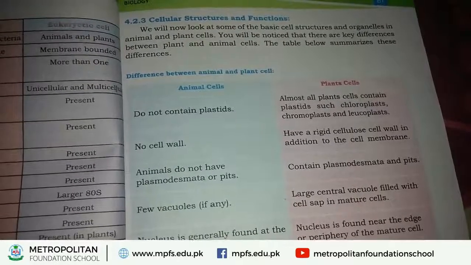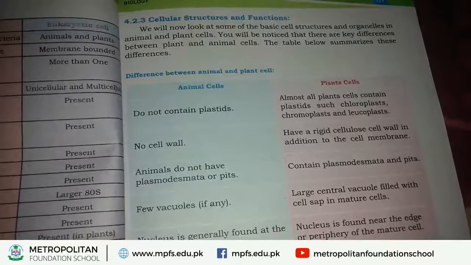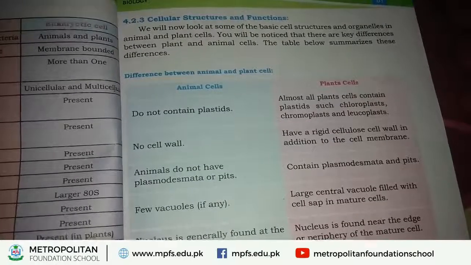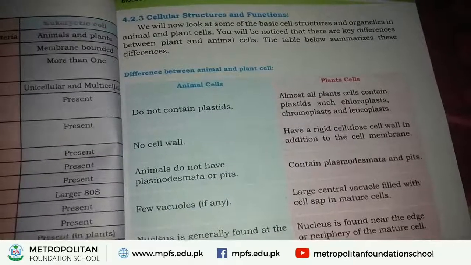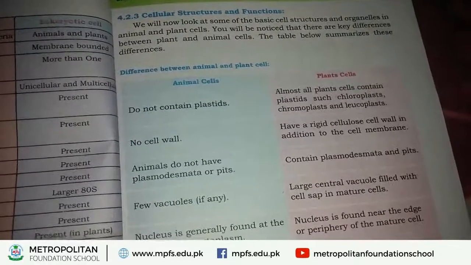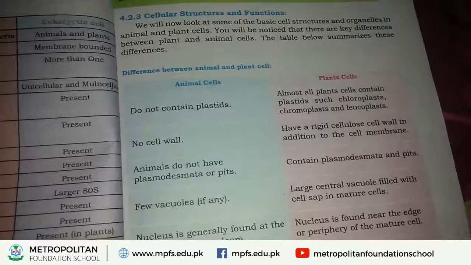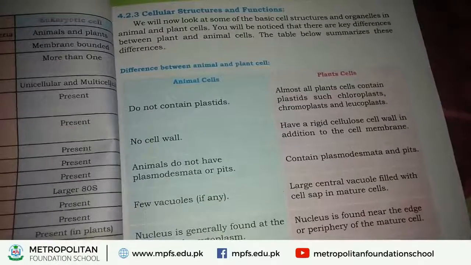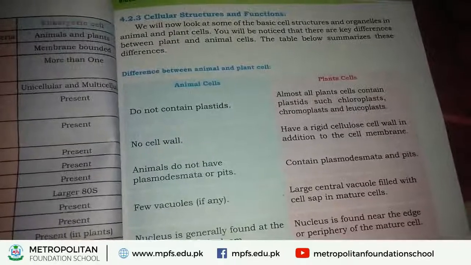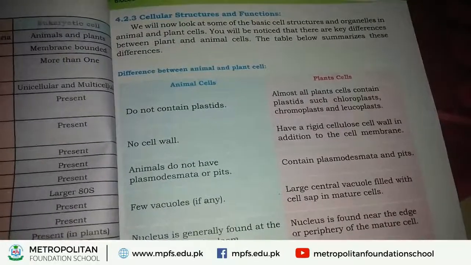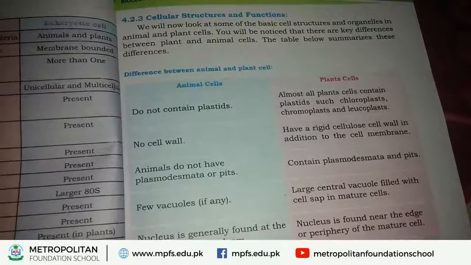Okay, and these openings provide movement of water and cytoplasm. Plasmodesmata are absent in animal cell, but they are present in plant cell.